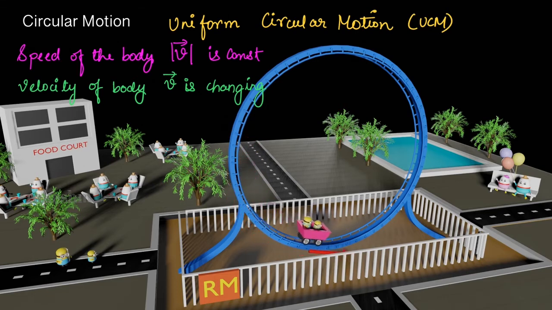The second thing is the velocity of the body, v bar, is changing. Again, this is a velocity vector. You can see that its direction is continuously changing. So what we can say is that the velocity of a body in circular motion is changing.